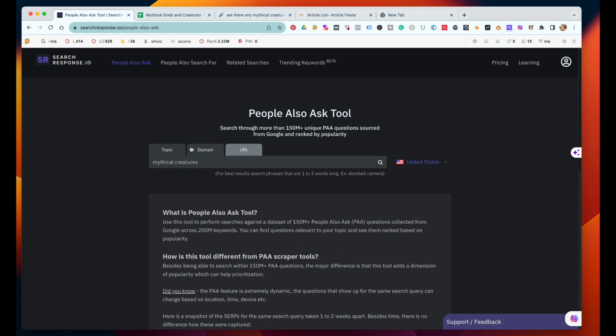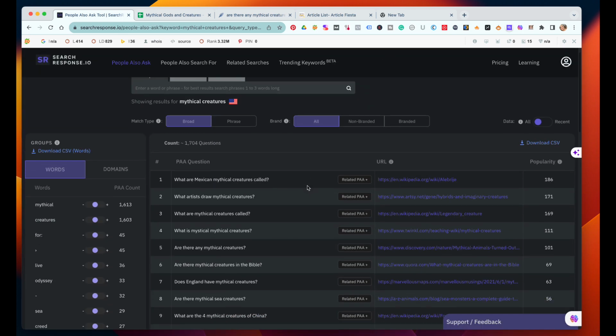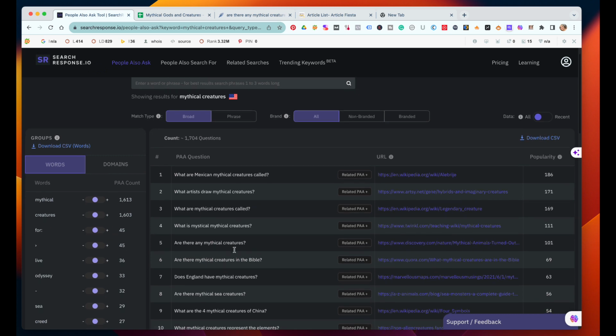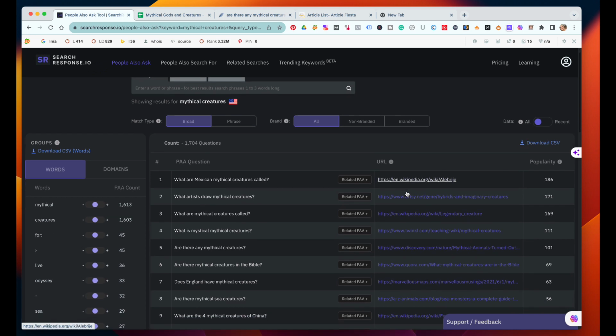What we're going to do is click enter, and it's going to run for us, and it comes up right away. It's going to give us all the questions, but it's also, which is really cool, going to give us related "people also ask" questions, and where the top posts are. But we're going to want to check some of this.